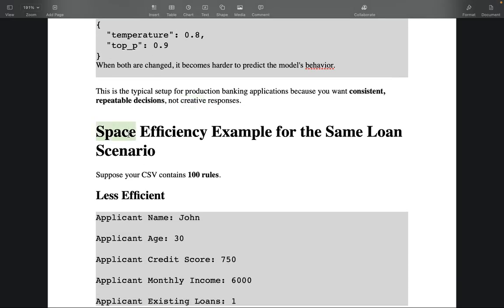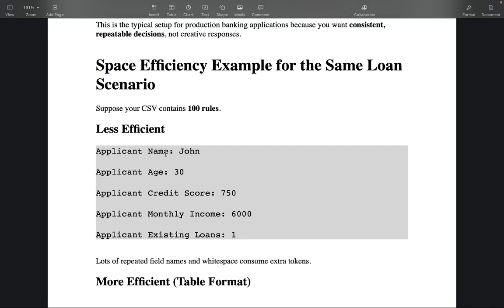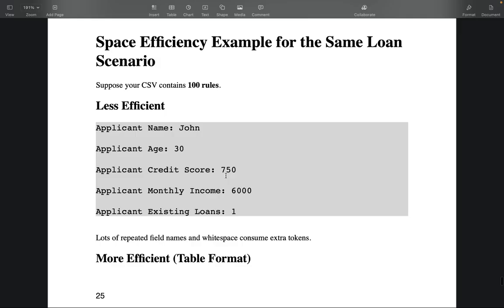All right, now going to the next topic, which is a space efficiency example for the same loan scenario. Suppose your CSV contains 100 rules, right? And you're giving an example like applicant name John, applicant age this. So there are lots of repeated words, lots of spaces, lots of new lines. These new lines and repeated field names consume extra tokens, so these are very inefficient.